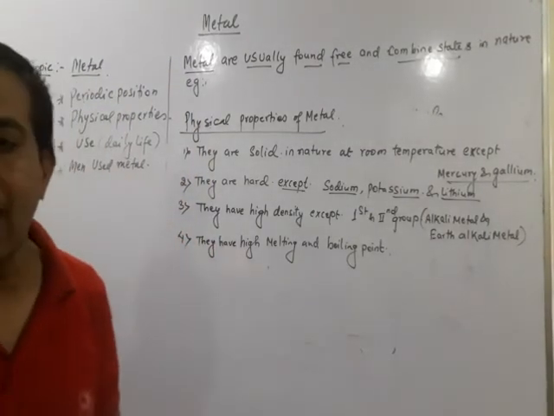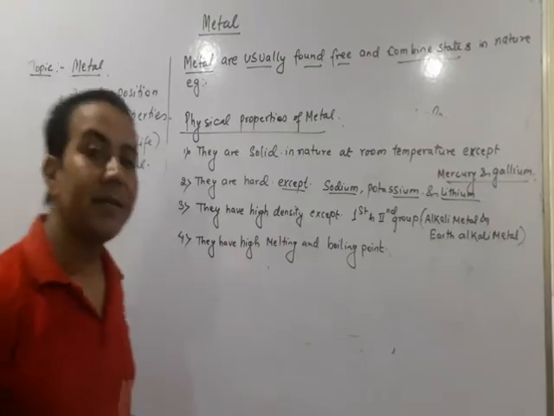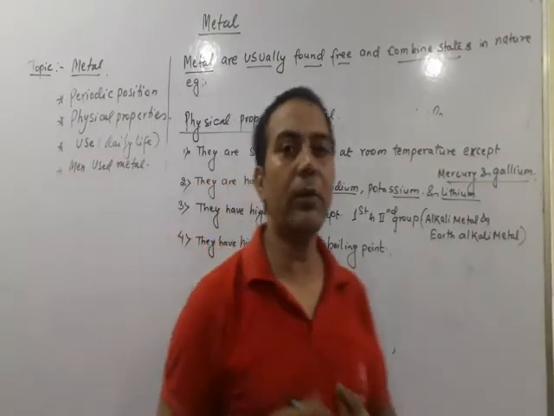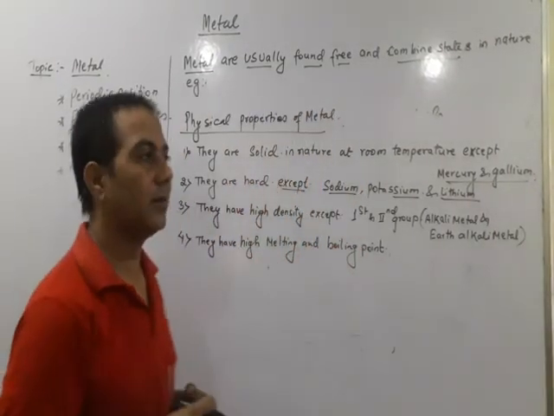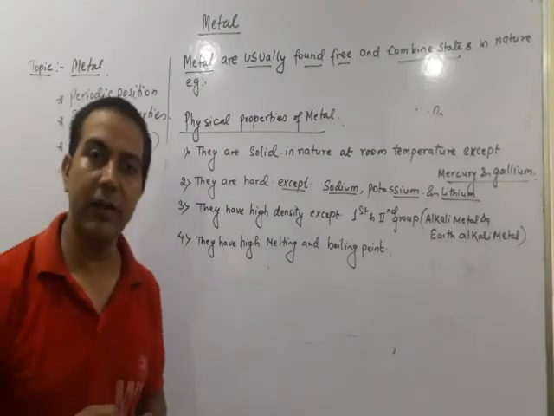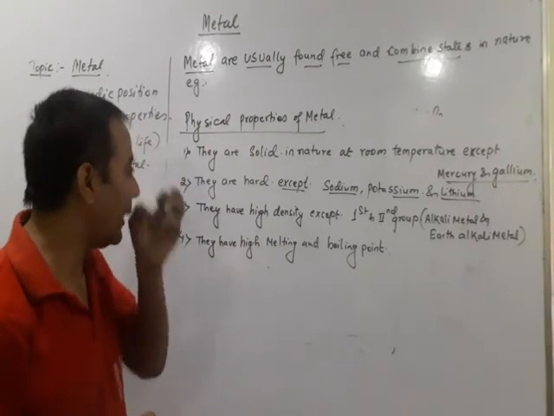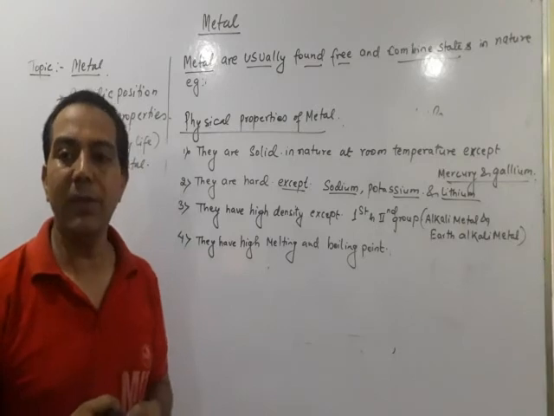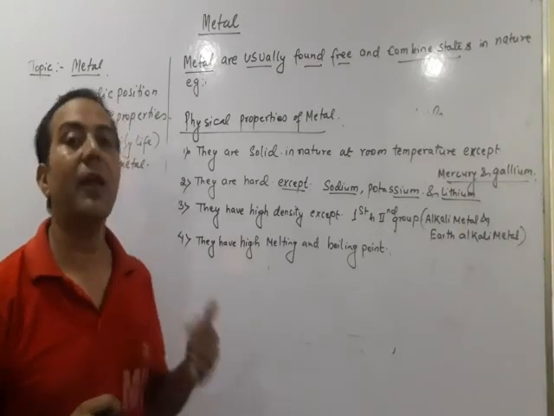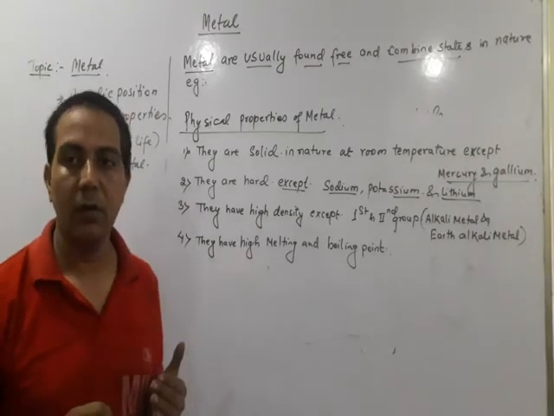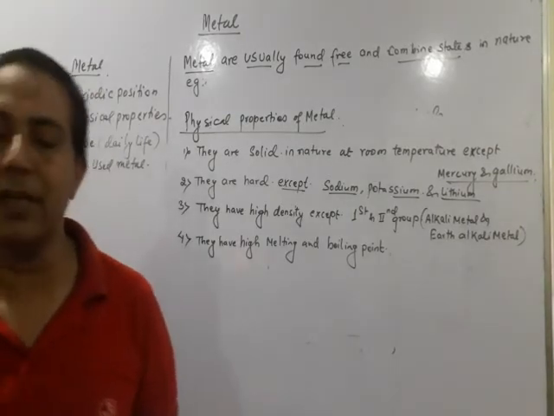So when we heat iron, what temperature does it require to change into liquid? It requires a high temperature, about 1600 degrees Celsius.